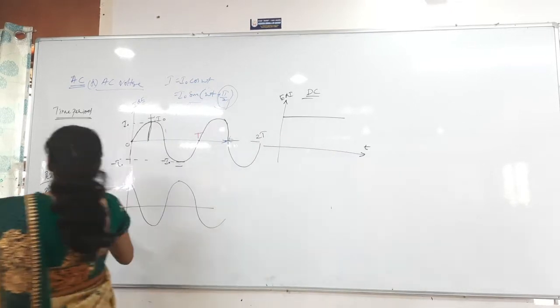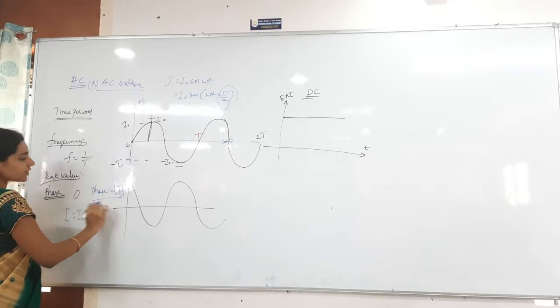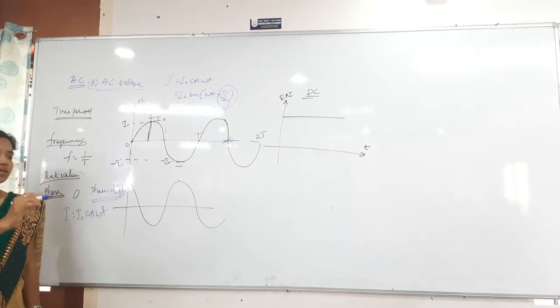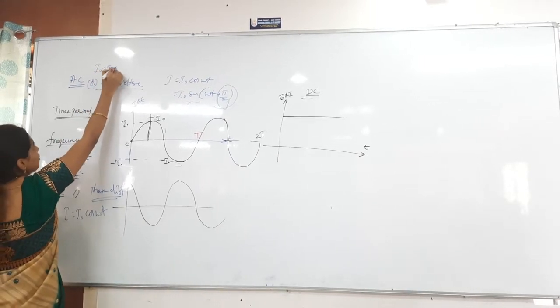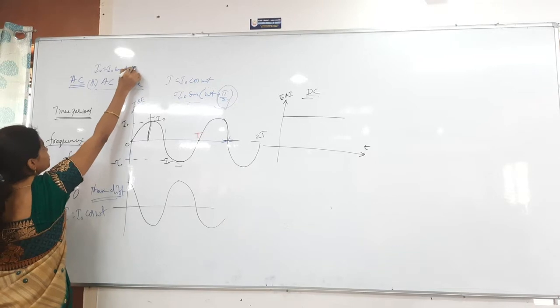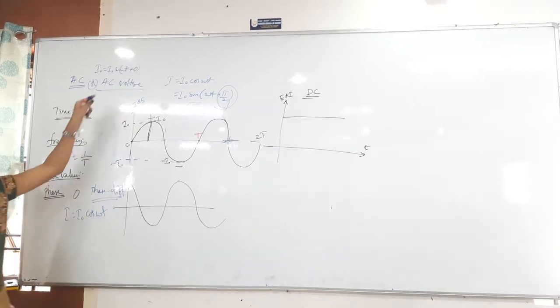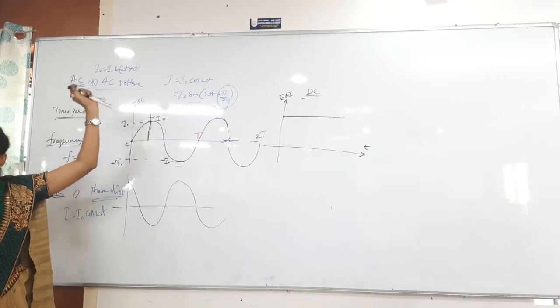Next, phase difference. What is the phase difference? The difference between the phase angles. Here, whenever I take I equals I naught sin omega t plus 0, nothing is there but plus 0. Now my phase is omega t plus 0. Here 0 states that I am starting from the origin.